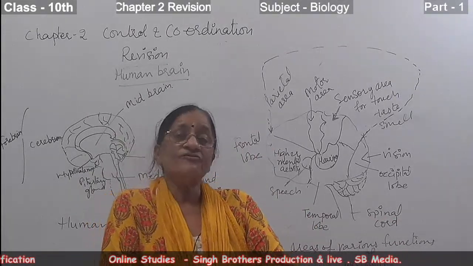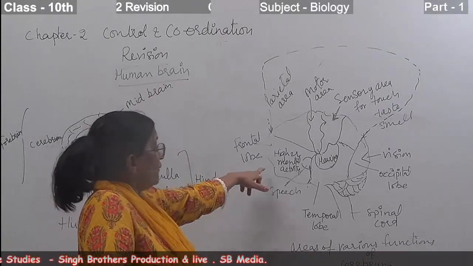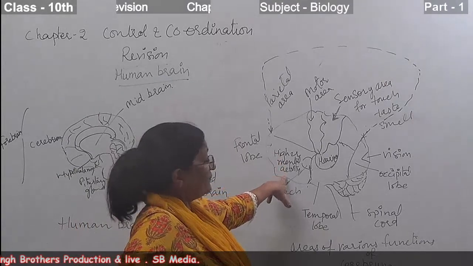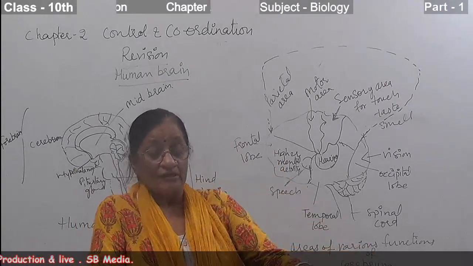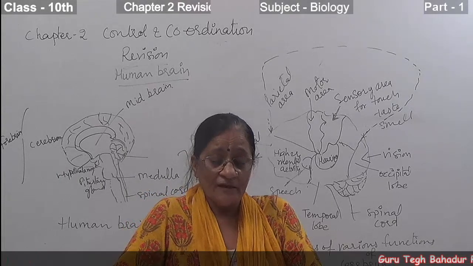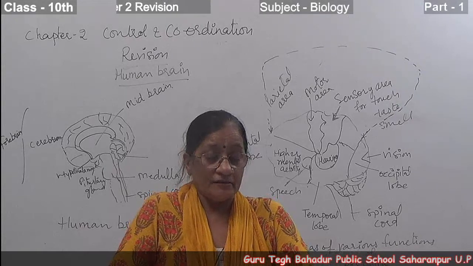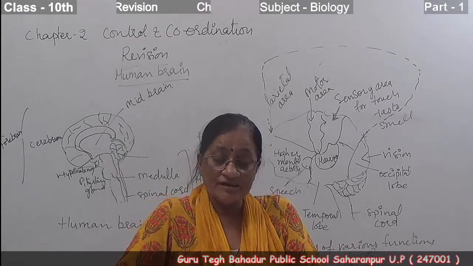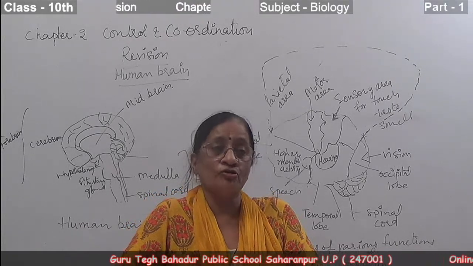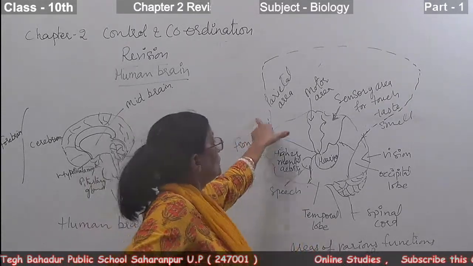The frontal lobe is the region for speech and higher mental activities, associated with reasoning, and muscular activities are also controlled by this lobe. The second lobe is the parietal lobe.